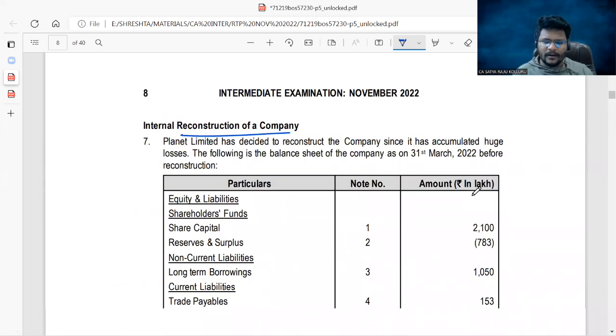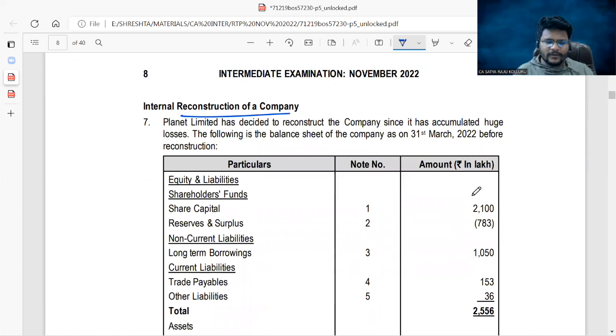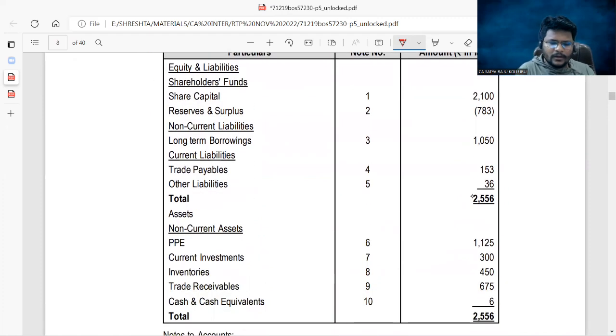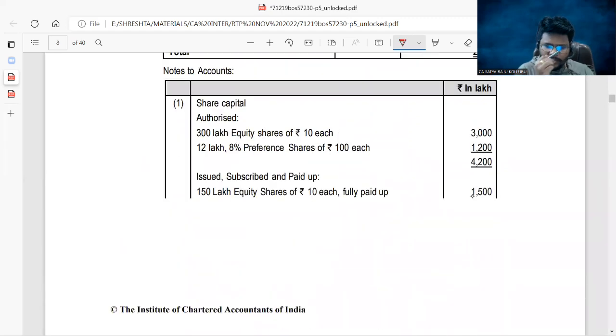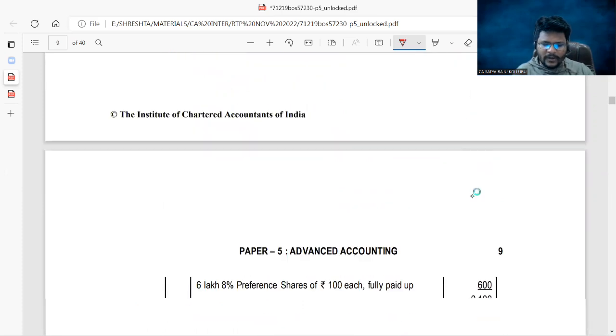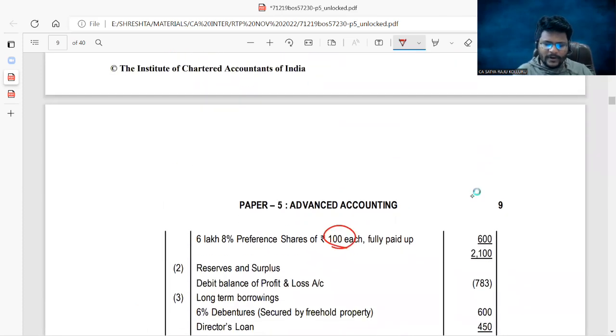Entry for the internal reconstruction impact. First, Planet Limited has decided to reconstruct the company since it has accumulated huge losses, right? Which is a loss-making company. Following is the balance sheet of the company as on 31st March 2022. Share capital given, reserves and surplus given. Under share capital, equity is there, preference is there. Face value 10 rupees for equity and face value 100 for preference. Under reserves and surplus, P&L account debit balance exists.